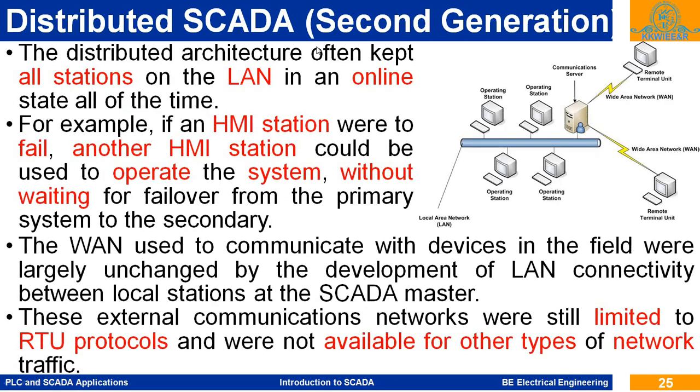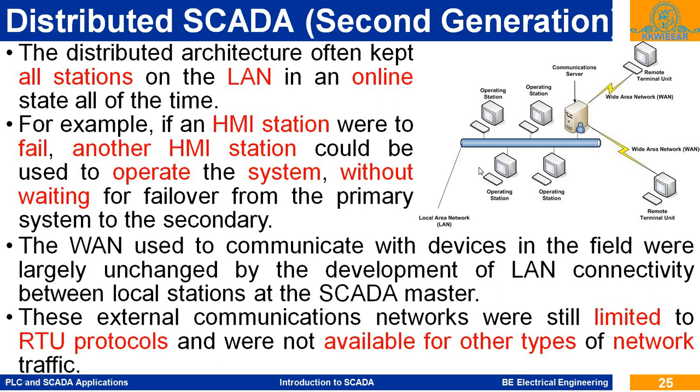The distributed architecture often kept all stations on the LAN in an online state all the time. All these stations are connected with the LAN, so they are connected online with these remote terminal units. For example, if an HMI station were to fail, another HMI station could be used to operate. So in this operating station, if the HMI station fails, then immediately we can shift to another operating station.